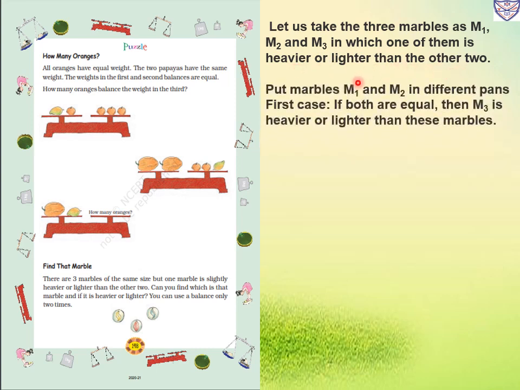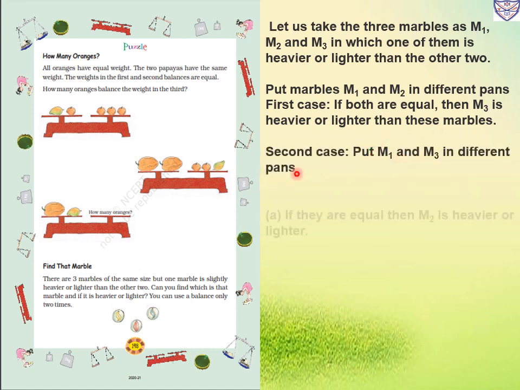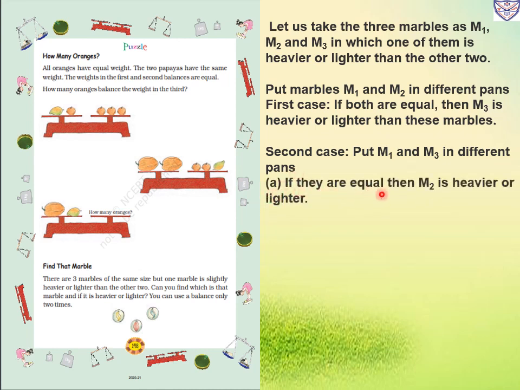So put marbles M1 and M2 in different pans. So first case, if both are equal, then M3 is heavier or lighter than these marbles. In the second case, if we put M1 and M3 in different pans, if they are equal, then M2 is heavier or lighter.